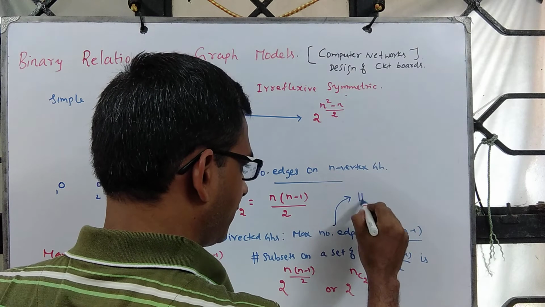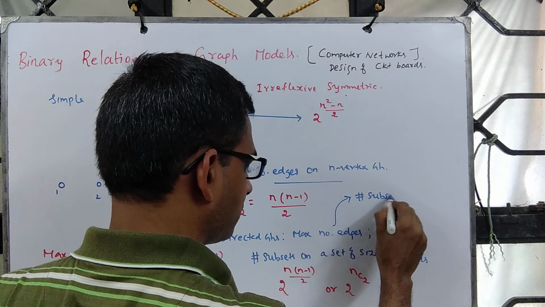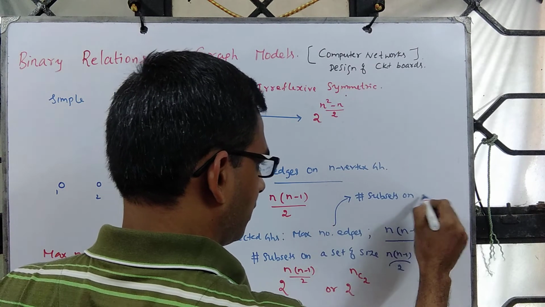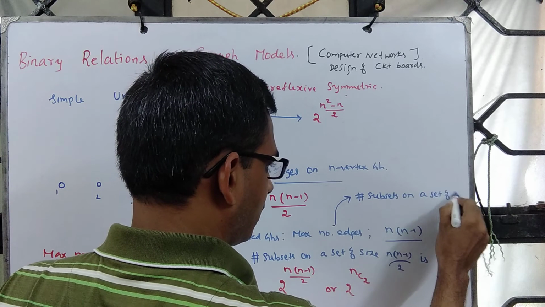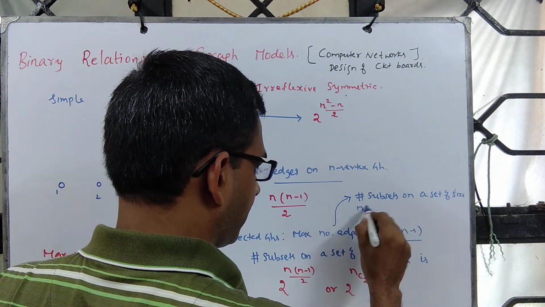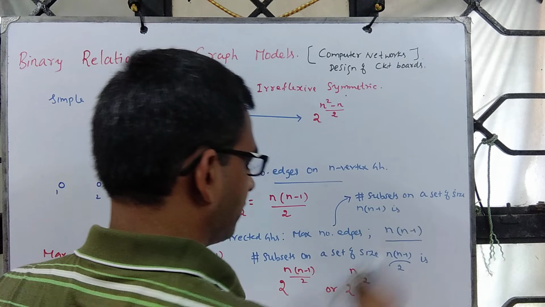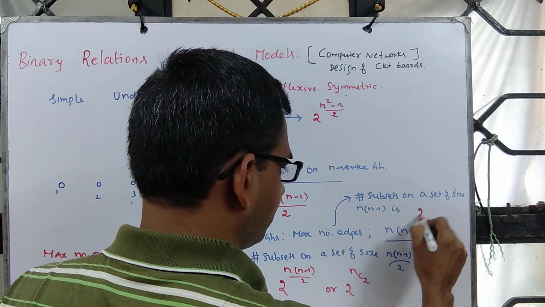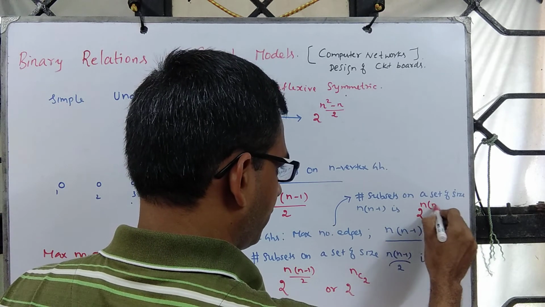The number of subsets of a set of size n into (n minus 1) is 2 power n into (n minus 1).